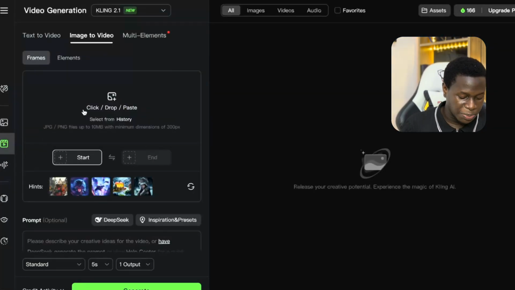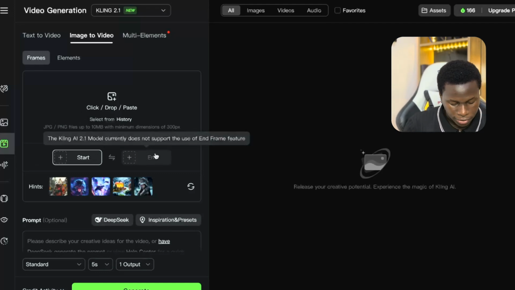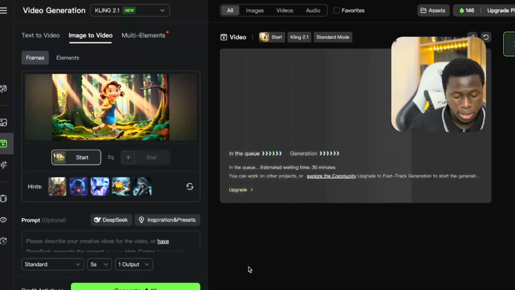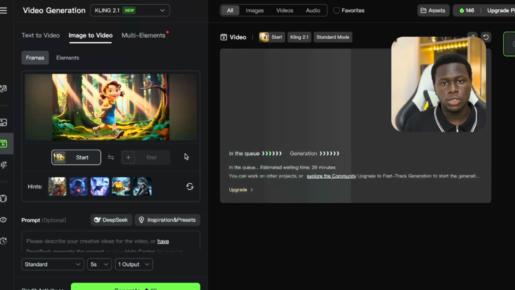So all you have to do right now is import the picture that I've downloaded from Leonardo so you can turn it to video. So let me start with the very first picture. So once I've uploaded the picture, all I have to do right now is tap on generate. Now I'm going to do the same for the second image right here, and I'm going to click on generate. So guys, I'm going to repeat these whole steps until I'm done with generating these images to videos.